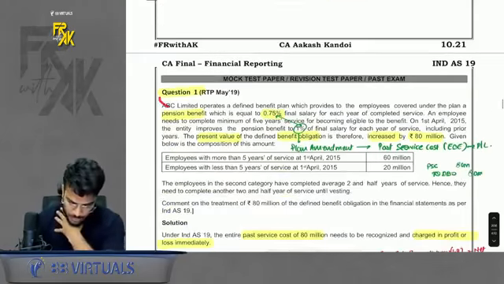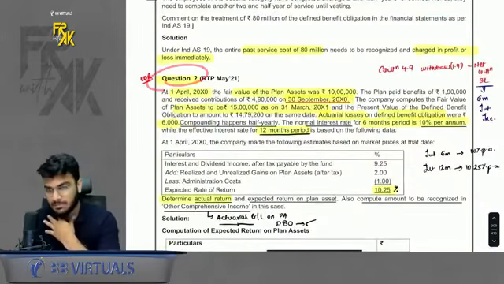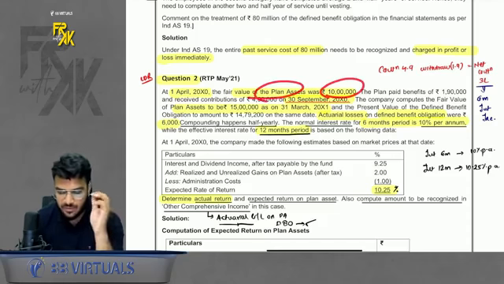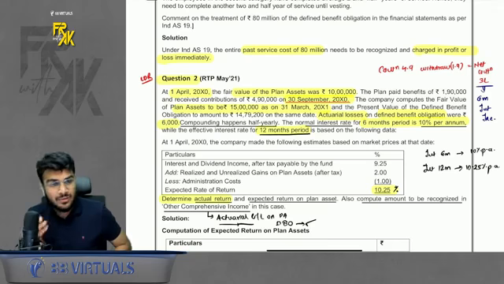Then we come to question number 2 of the MTP RTP past paper. What is this question all about? This question has only one important calculation. I will tell you which it is. So it says we have an opening balance of plan asset of 10 lakhs. Okay, opening balance of DBO is not given.